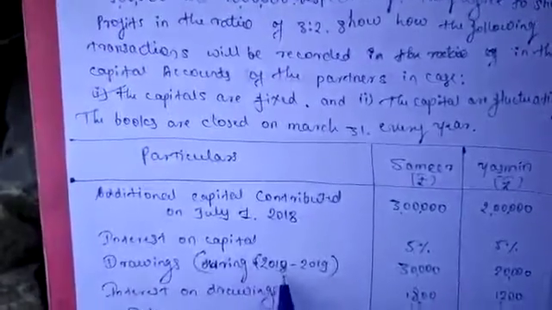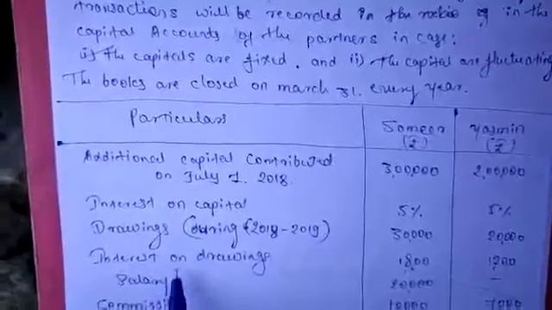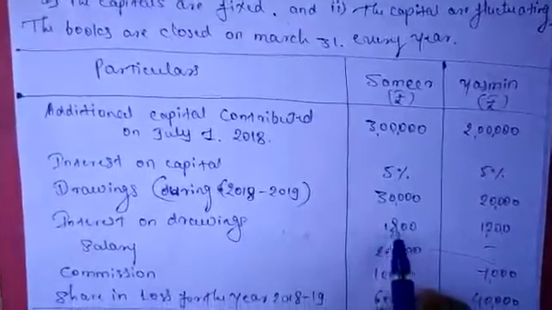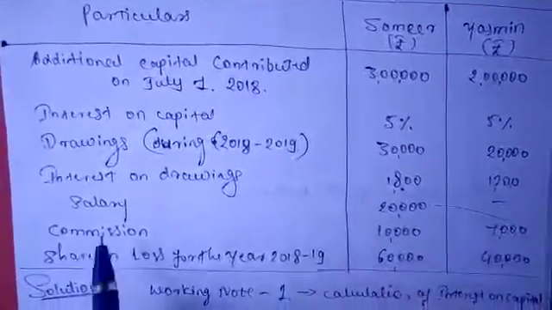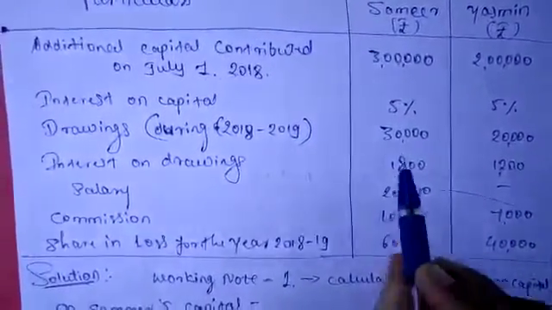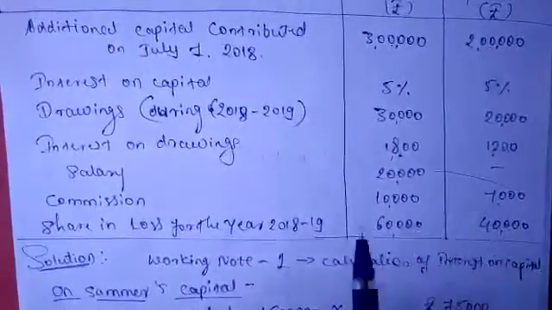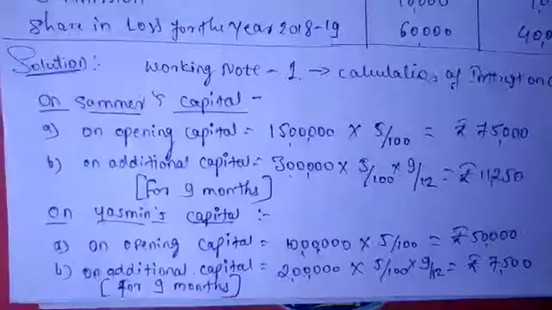Drawings during 2018-19: 30,000 and 20,000. Interest on drawings is given directly, not the rate of interest on drawings: 1,800 and 1,200. And salary 20,000 for Samir only, and commission for both of them, 10,000 and 7,000. Share in the loss for the year 2018-19: 60,000 and 40,000.